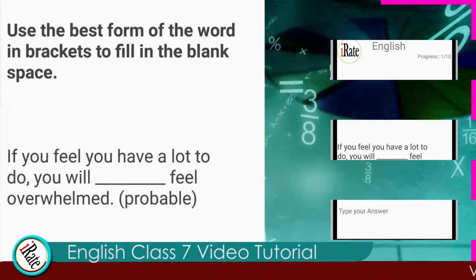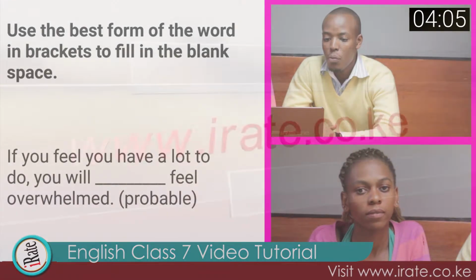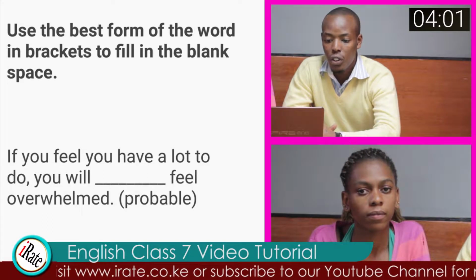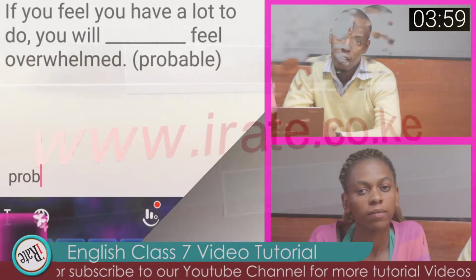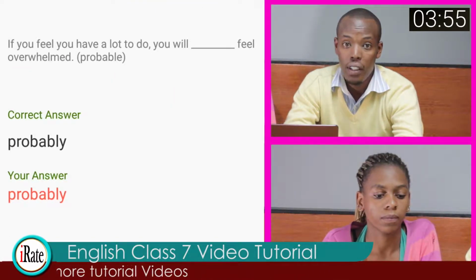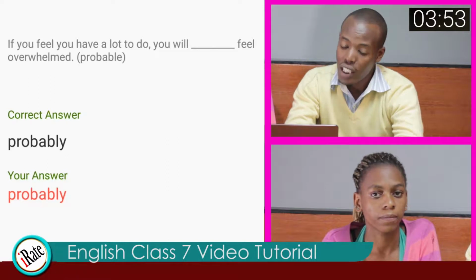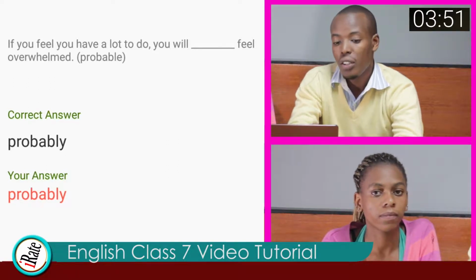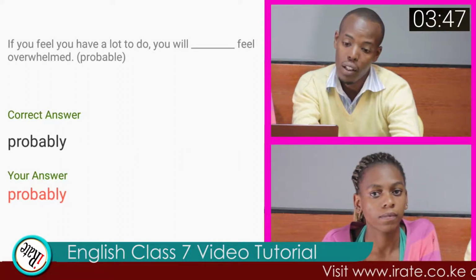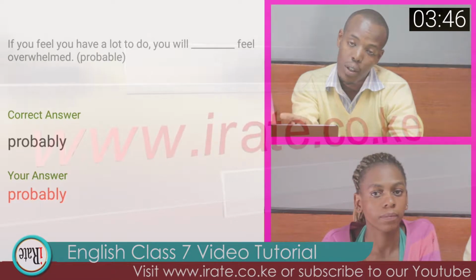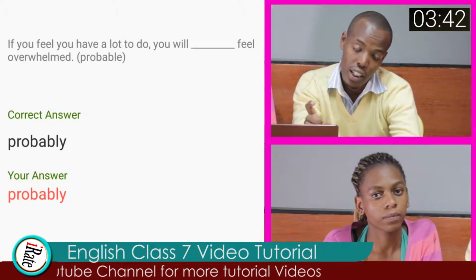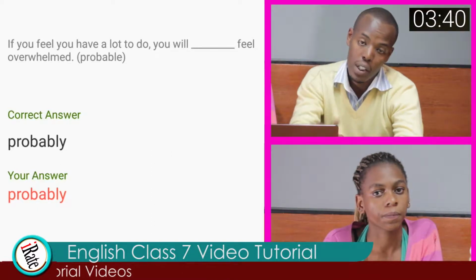Let's go digital. Question 1. Use the best form of the word in brackets to fill in the blank space. If you feel you have a lot to do, you will probably feel overwhelmed. The answer to question 1 is probably. That you got correct. For such questions, just read through the question. You use the word in brackets, you twist it so that it can fit in the blank